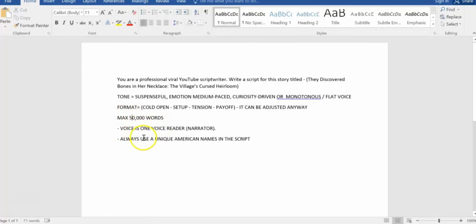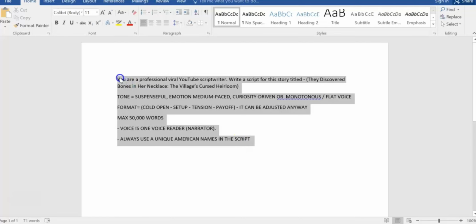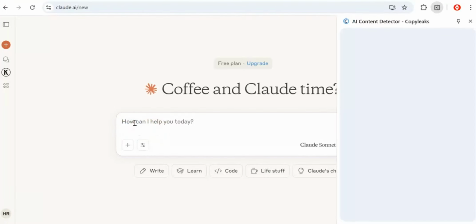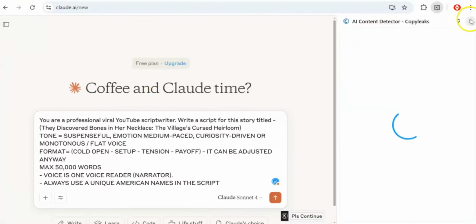I want over 50,000 words. So if you are going for more minutes, you can go ahead and put 100,000 words. You can even put 200,000 words, which is why I'm using this AI, as this AI can give you as many words as you want. So right now I'll go ahead and paste the prompt in the inbox.